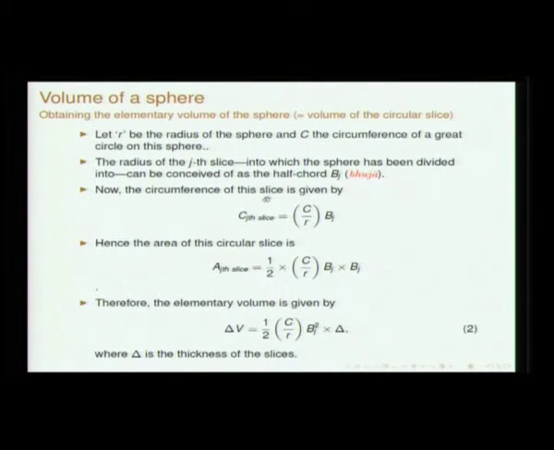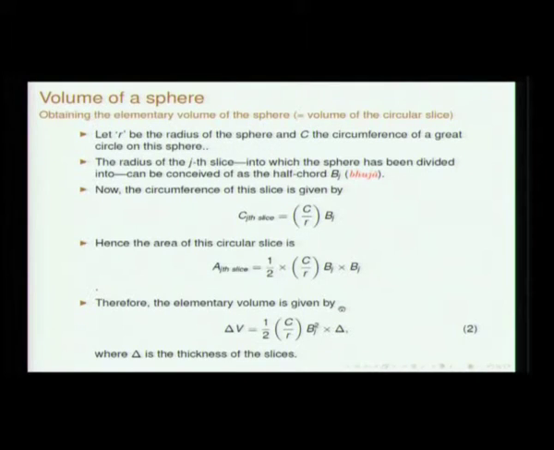So, the circumference of this slice is C by R times this bhuja, and the area of this slice is half times C by R into Bj. Is this clear? So, this is what the area of the slice is. Then the elementary volume is obtained by simply multiplying this area into the thickness of it.